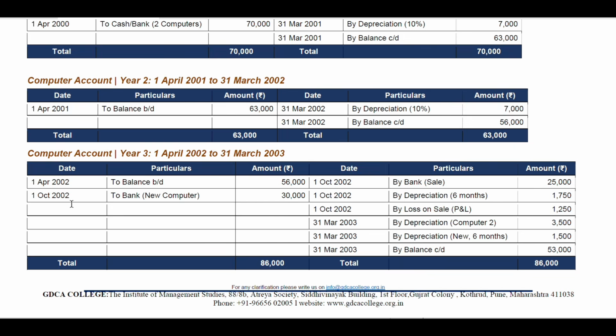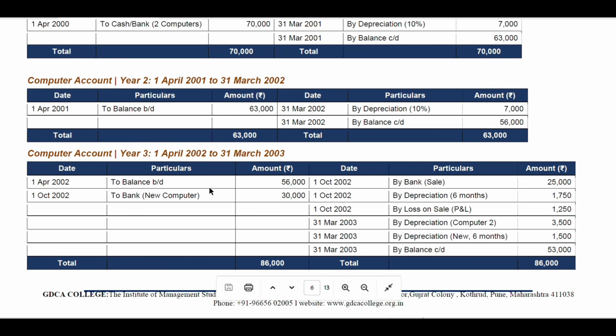And then on 1st October 2002, in the financial year 2002 to 2003, we bought a new computer, so we add it into the debit side. That is 30,000 total. 56,000 plus 30,000 comes up to 86,000 rupees.